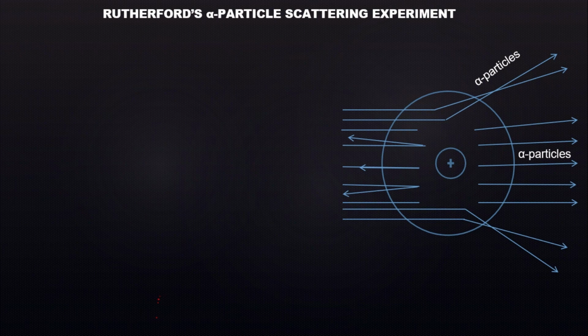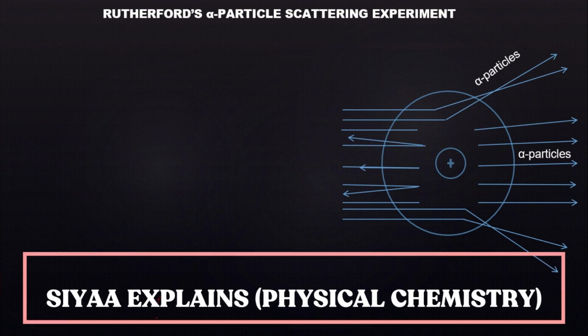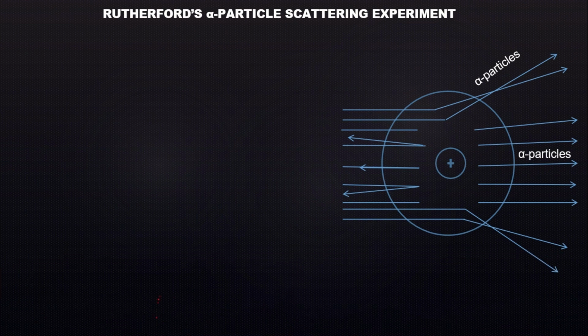This is the picture that you might have seen in your textbook. So this is how an alpha particle behaves when it hits gold foil. We will also discuss that as well. Let's understand some important points.